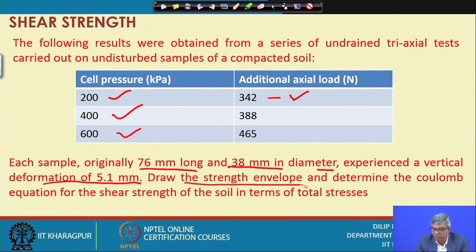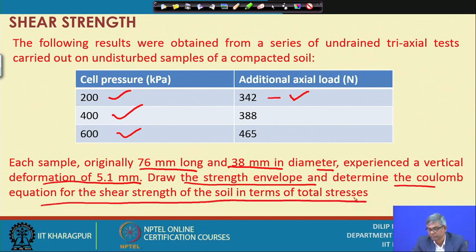Draw the strength envelope and determine the Coulomb equation for the shear strength of the soil in terms of total stress. So, this is the problem, that means we have 3 tests. So, you can get 3 circles, and you can finally draw the common tangent to all 3 circles, which will be the failure envelope, and we can find the equation by knowing the values of C and phi. Let me see how to do it.